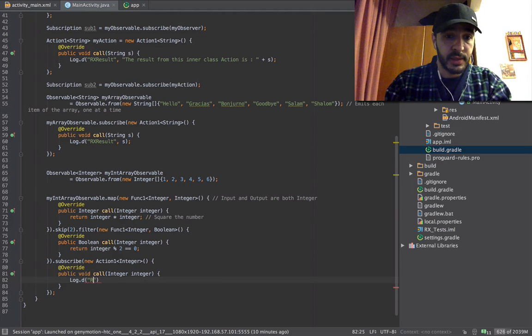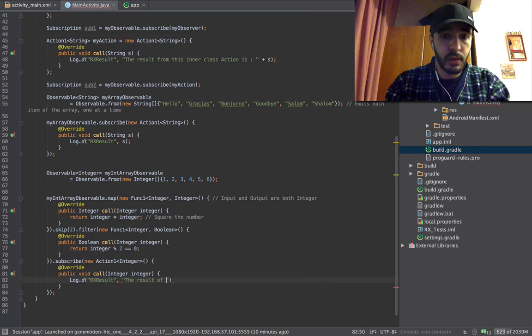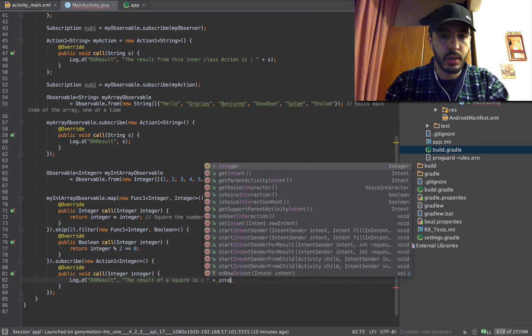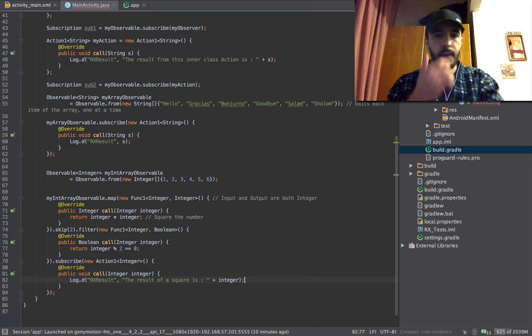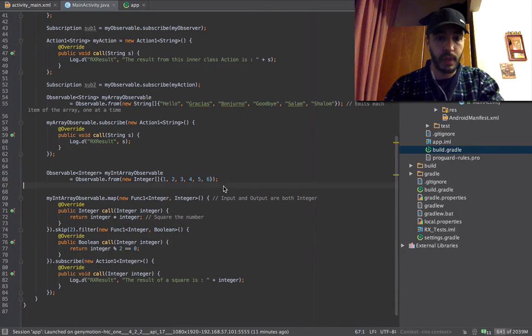Log.d rx result into the result of a square is integer. Okay, that's fine. That's done. Emits 4 and 6. Run.